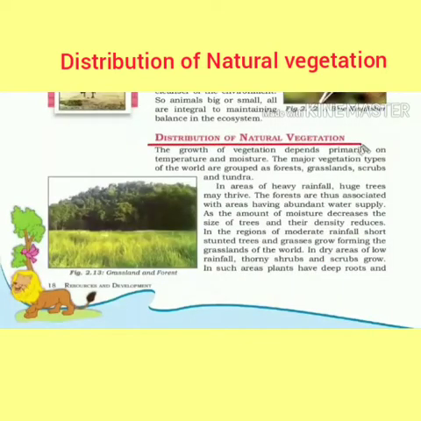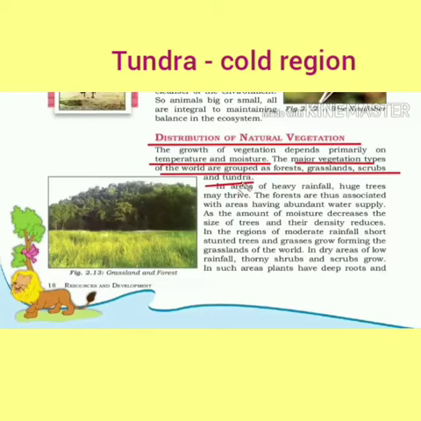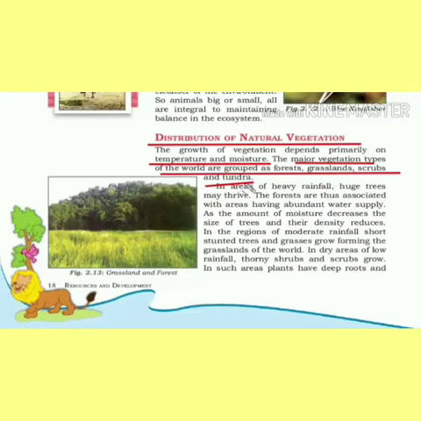Distribution of natural vegetation. When we say natural vegetation, we mean the plants and the greenery. The growth of vegetation depends primarily on temperature and moisture because, in order to have a green plant, we need good temperature and good rainfall and moisture. So, the major vegetation types of the world are forests, grasslands, scrubs, and tundra. Tundra is nothing but the cold region. So, remember this. When we say natural vegetation, only forests, grasslands, scrubs, and tundra are included in that category.